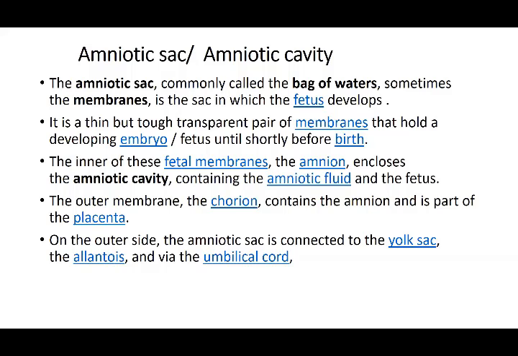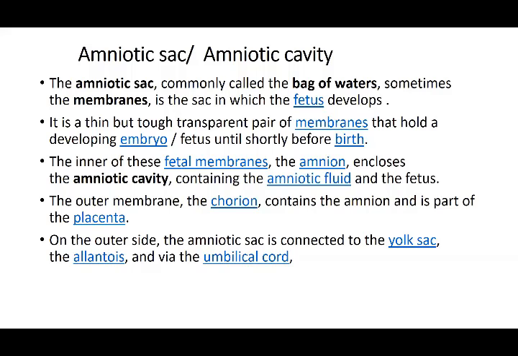And the outside of the membrane is the chorion. I'll show you a picture so you can recollect what exactly the presentation was. The chorion is part of the placenta, the outer layer, which is ultimately occupied by the amnion and the amniotic cavity, and the amnion and chorion just become one layer. On the outer side, the amniotic sac is connected to the yolk sac and allantois via the umbilical cord.